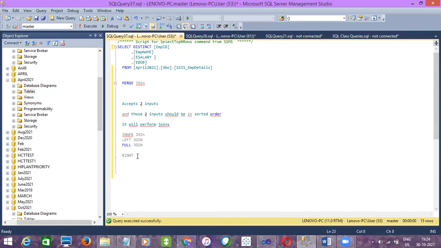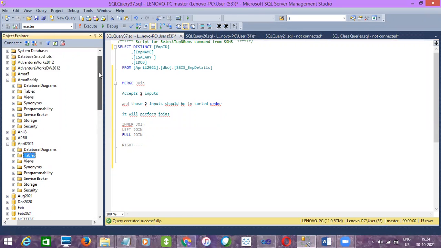So why are we not having a merge right join? We'll have a look at it, right? These are the available join options in merge join, so you have to remember these. Merge join has only inner join, left outer join, and full join. Right join will not be there. I'll tell you how to achieve a right join even if there is no option there. Now I'll tell you with an example.